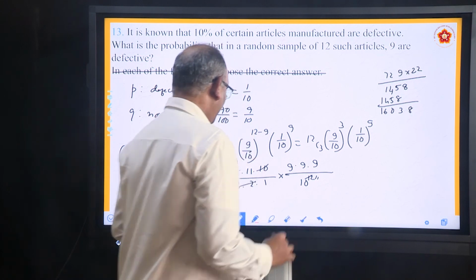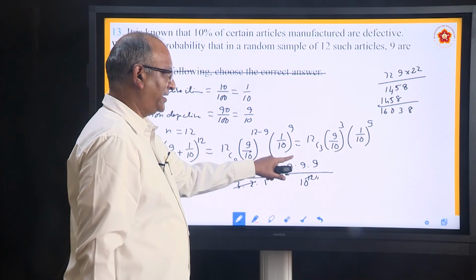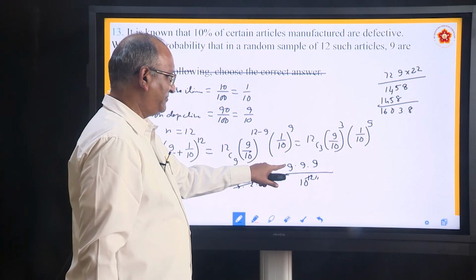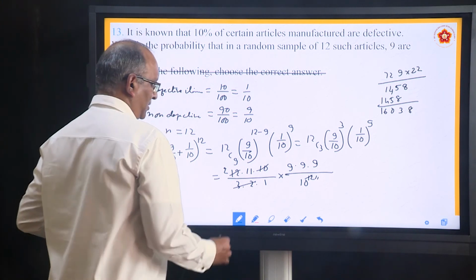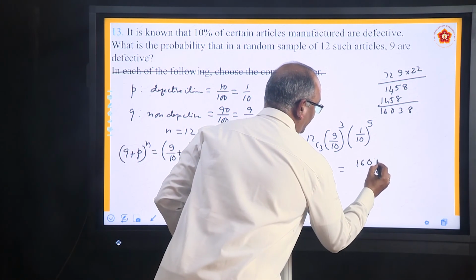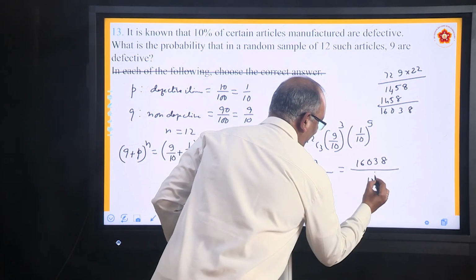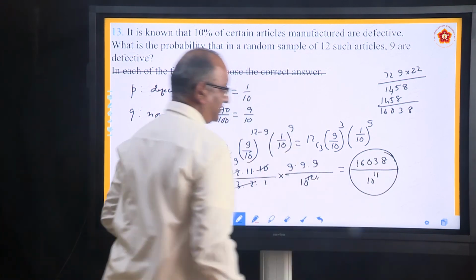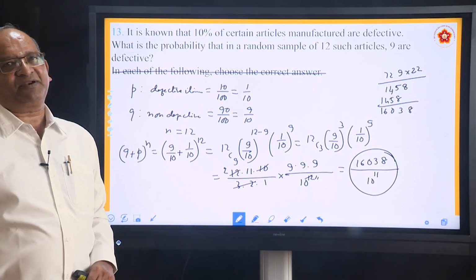Yes, this is the product of numerator. 9 into 9 into 9, 9 into 9 is 81, 81 into 9 is 729, 729 into 22 is 16,038, divided by 10 to the power 11. This is the answer. 10 to the power 11 means you put 11 zeros after 1, that is all.